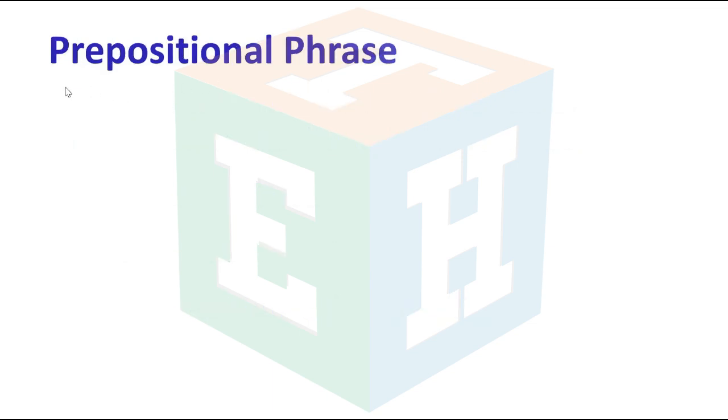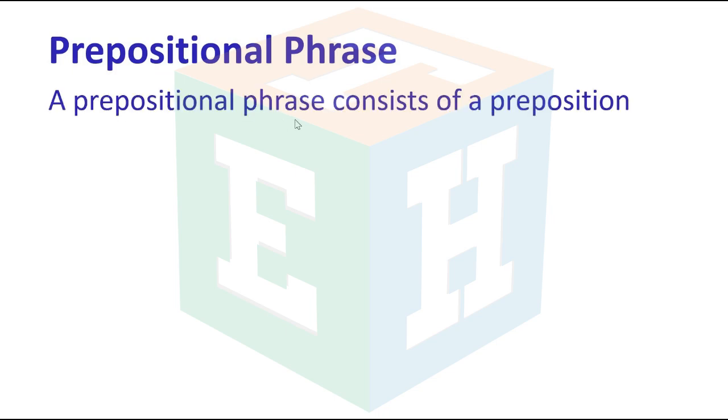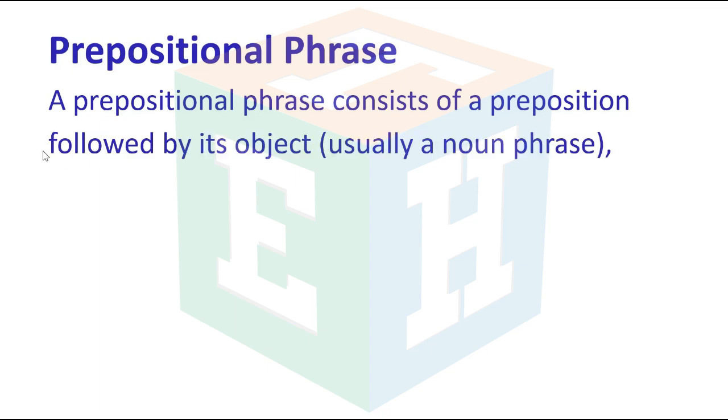Prepositional phrase. A prepositional phrase consists of a preposition followed by its object, usually a noun phrase.